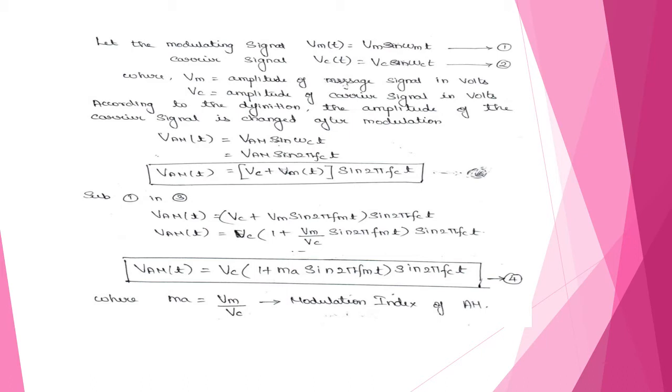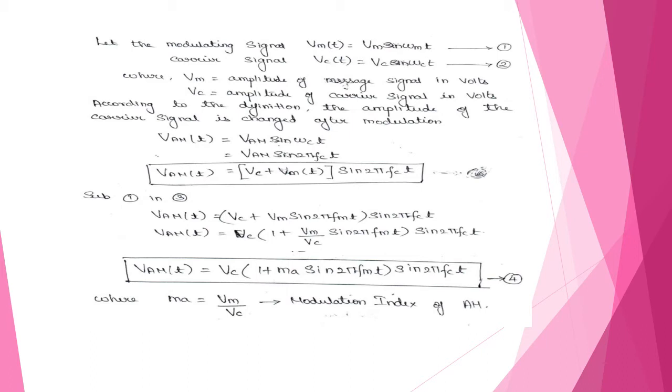At last we receive the equation Vc[1 + Ma sin 2πfmt] sin 2πfct. Here Ma is Vm/Vc, the modulation index of amplitude modulation. Are you all clear about this equation?